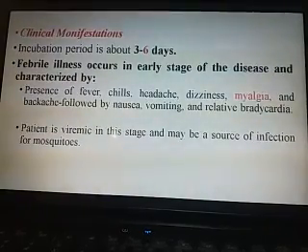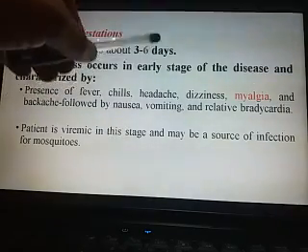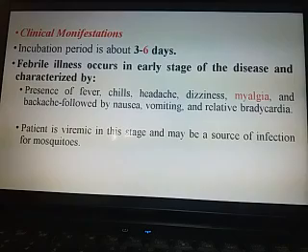Okay, clinical manifestation: the incubation period is 3 to 6 days. That's why the persons have to be quarantined for a maximum of 6 days at the airport. Febrile illness occurs in the early stage of the disease and is characterized by fever, chills, headache, dizziness, myalgia, backache followed by nausea, vomiting, and relative bradycardia.